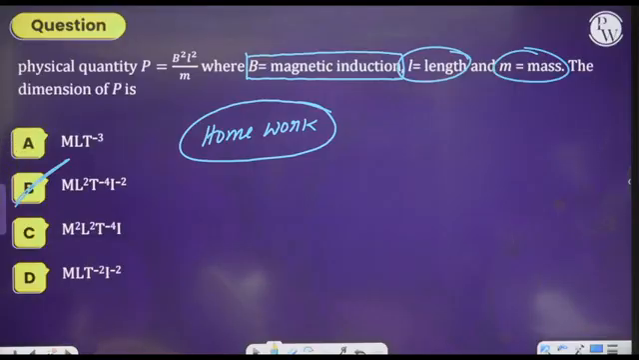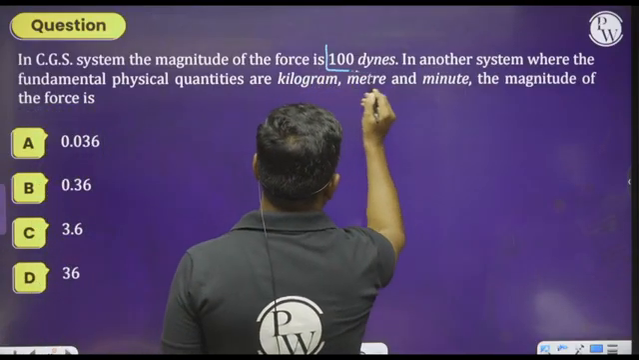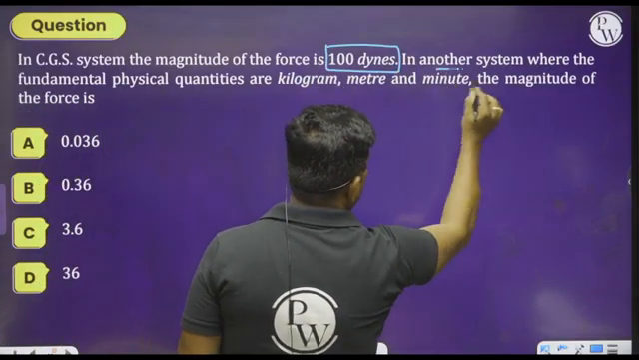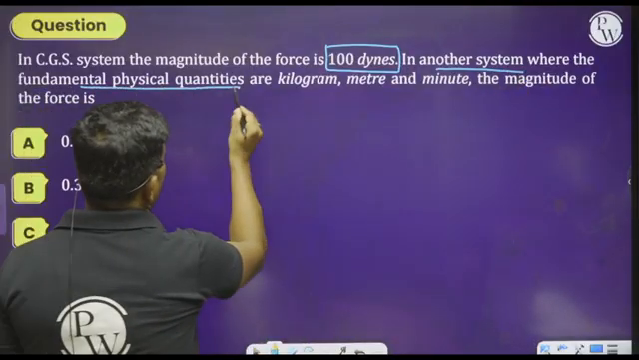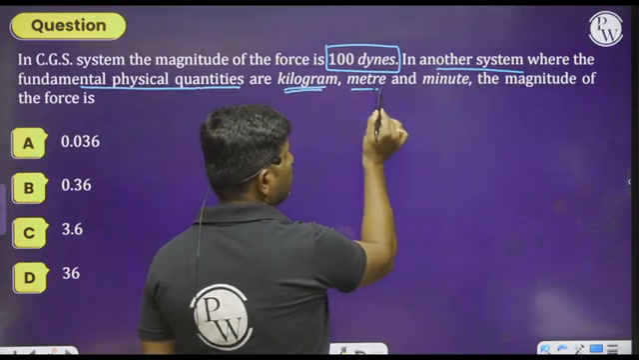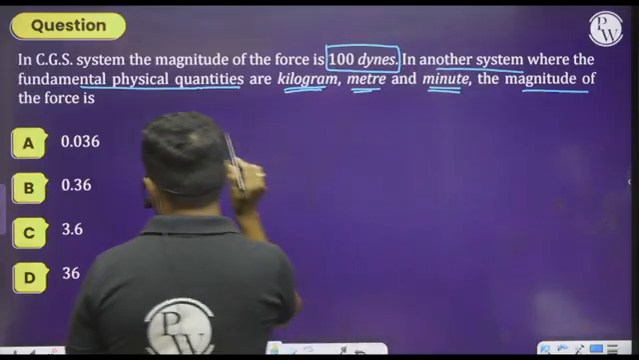Now let us move on to the next question. What are they saying to us? In the CGS system, read the question carefully. In the CGS system, the magnitude of the force is 100 dynes. In another system, where the fundamental physical quantities are kilogram, meter and minute, the magnitude of the force is...